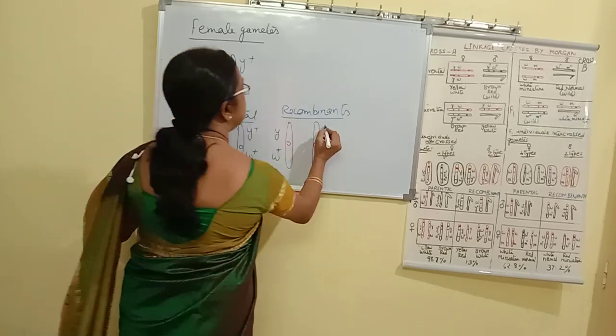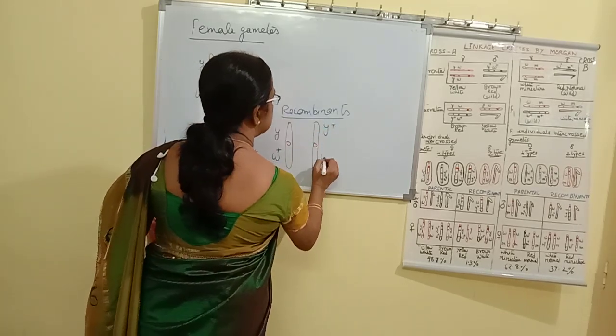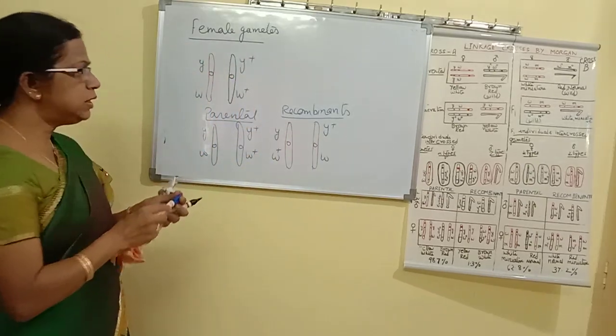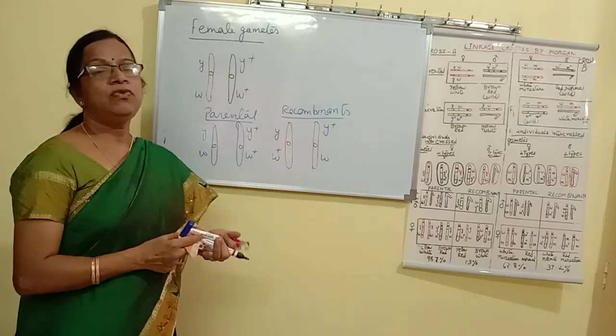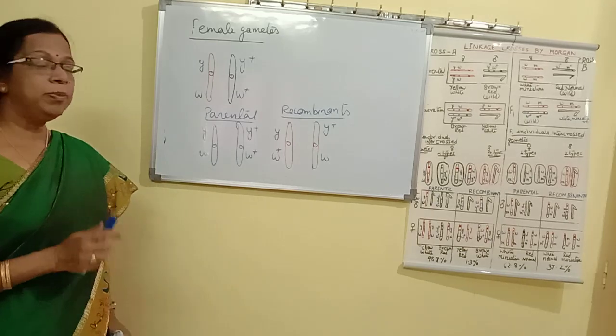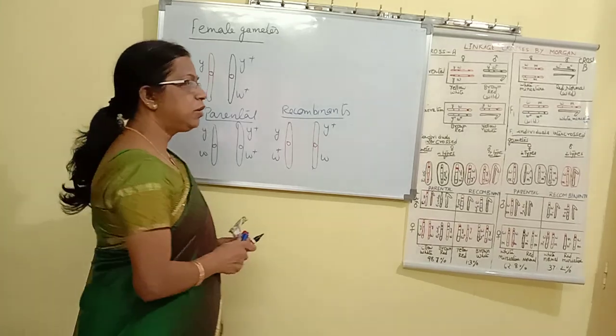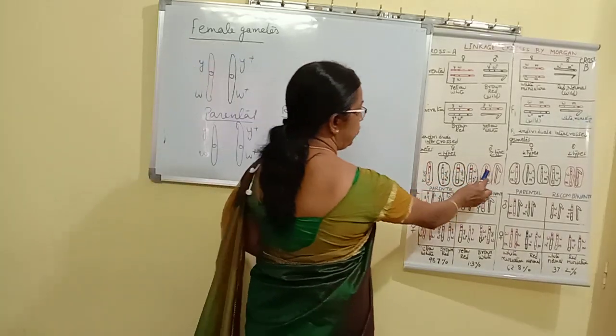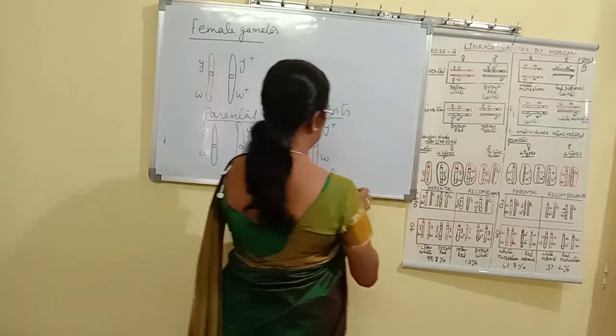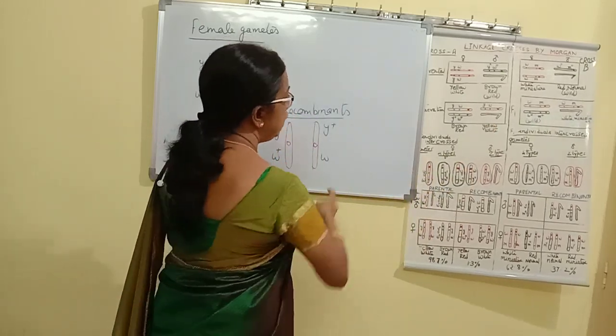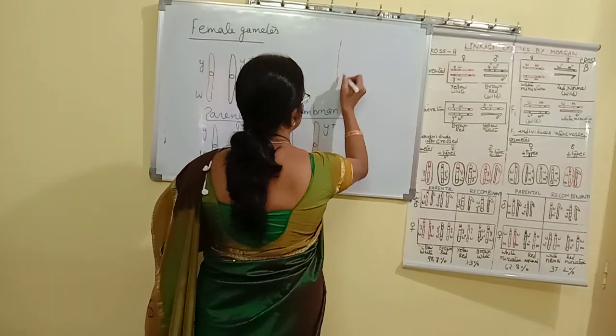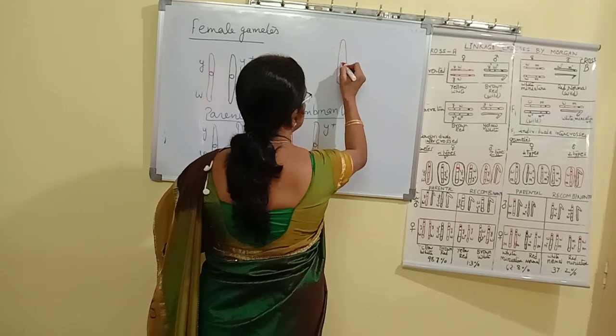Other recombinants we get are Y plus and W. This is how 4 types of gametes are formed from the female. Suppose we take the male. The male can give only 2 types of gametes. So what is the male genotype here? This is what we consider in the male.